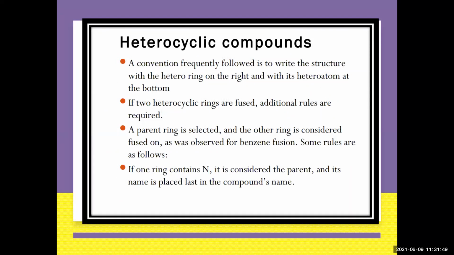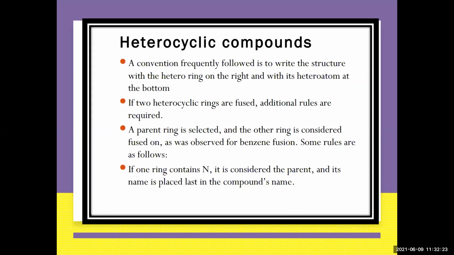A convention frequently used to write the structure is with the heteroatom ring on the right. So always your heteroatom ring will be on the right, with the heteroatom at the bottom. When you write a fused structure, the heterocyclic ring should always be on the right, and the benzo should always be on the left. And the first heteroatom which you are naming should always be at the bottom. So this is what you have to consider.